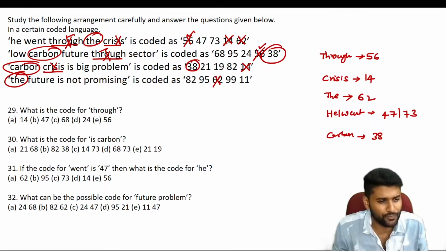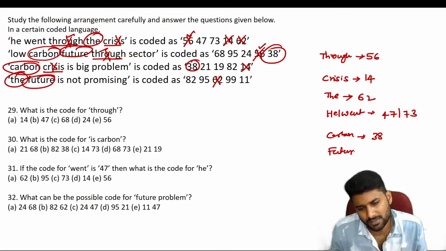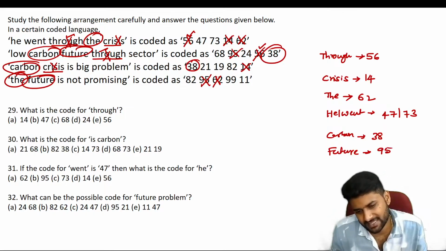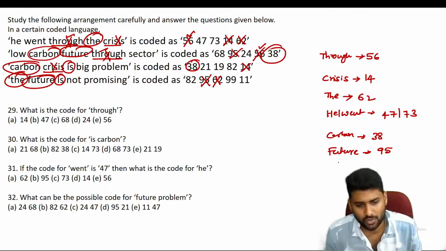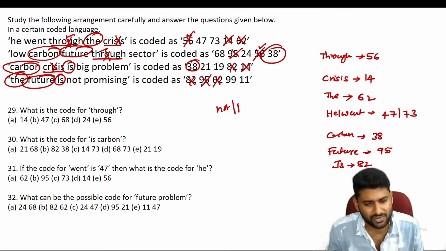So what about that low future sector? So here, future, you can see here, future. So what is the code language for future here? Here the future code language is 68, not repeated, 95. Future code language is 95. Next one. So here "easy" is common. So what is the common code language for easy here? 82. Guys, if you observe the remaining one, nothing is common. Not promising. Anything is not common here.